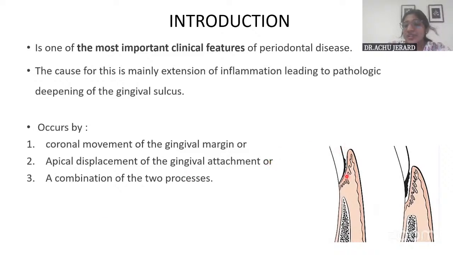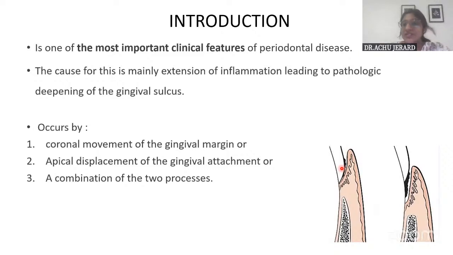It is actually the pathologically deepened sulcus, right? So this occurs either by the coronal movement of the marginal gingiva, or by the apical displacement of the gingival attachment, or a combination of both. Okay. So the mechanisms by which a pocket is formed or the sulcus deepens, that is what we are discussing.